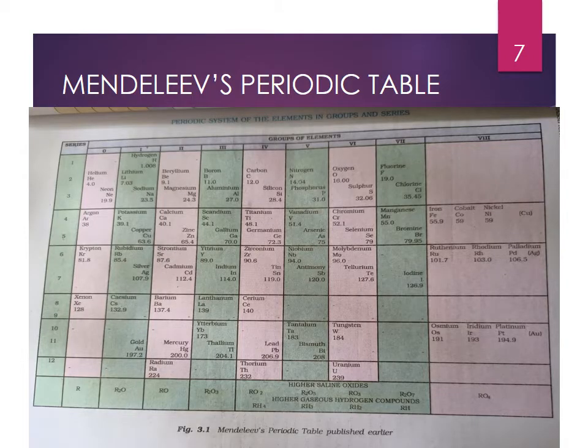In the year 1869, Dmitri Mendeleev made a remarkable classification based on atomic masses. He did this after his Mendeleev's periodic law, which states that the physical and chemical properties of elements are periodic functions of atomic masses. The important point here in Mendeleev's periodic table is that he kept provision for the yet to be discovered elements.